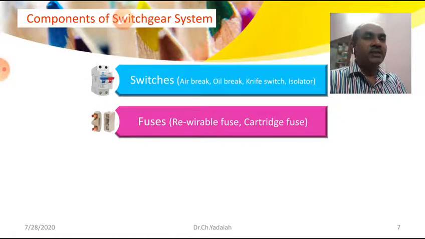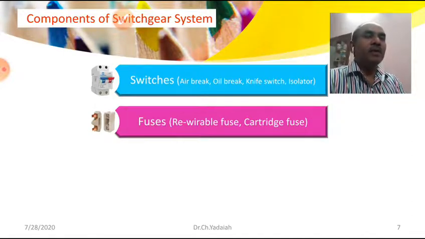A cartridge fuse is nothing but the LV (low voltage) cartridge fuse, the HRC (high rupture capacity) fuse, and the HV (high voltage) HRC fuse, which we have already seen. These have the capacity to break current of nearly 600 amperes in domestic use and some small factories.